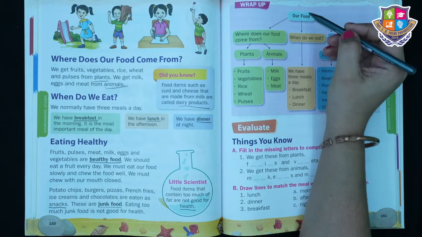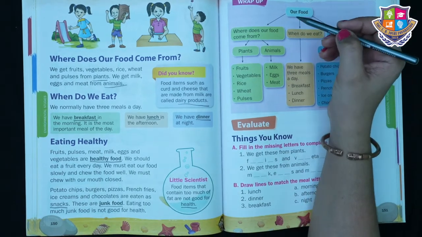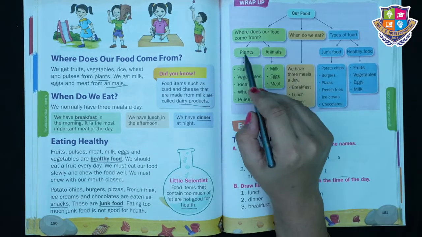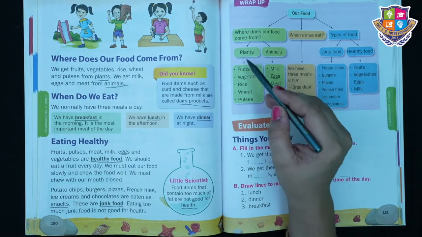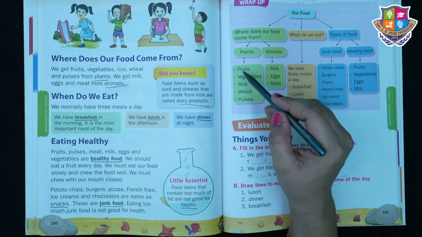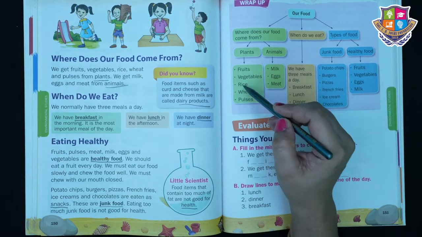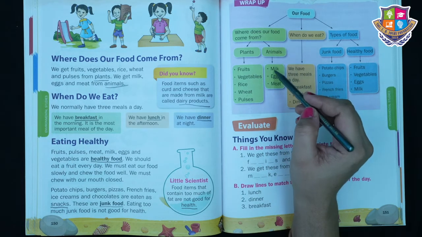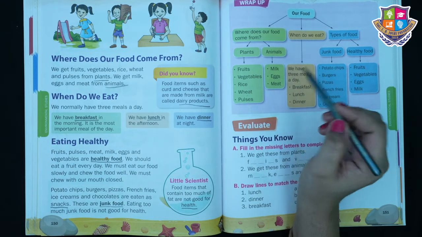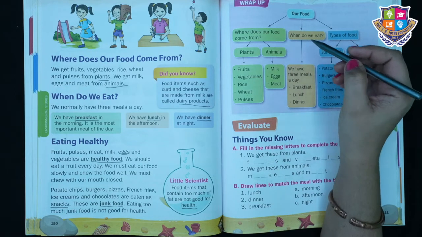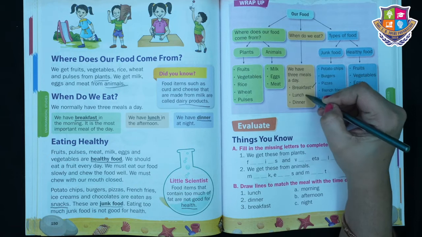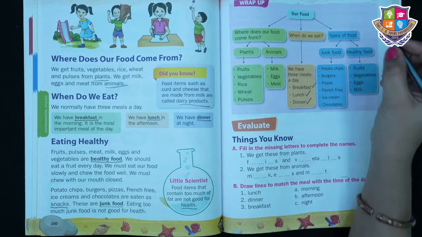Now wrap up. Our food. So what have we learned in this lesson? Where does our food come from? Our food comes from plants and animals. What do we get from plants? Fruits, vegetables, rice, wheat, pulses. What do we get from animals? Milk, eggs, meat. When do we eat? We have 3 meals in a day: breakfast, lunch and dinner.